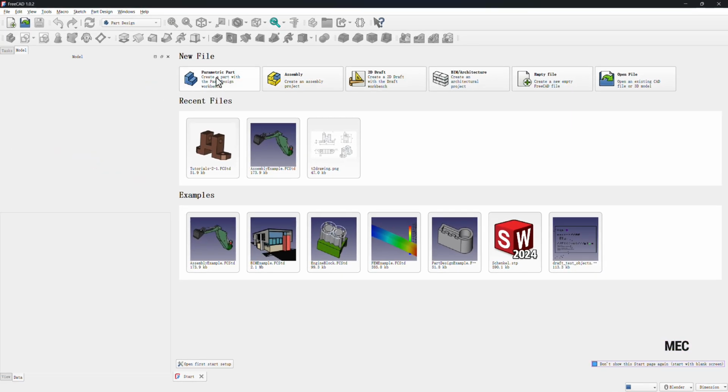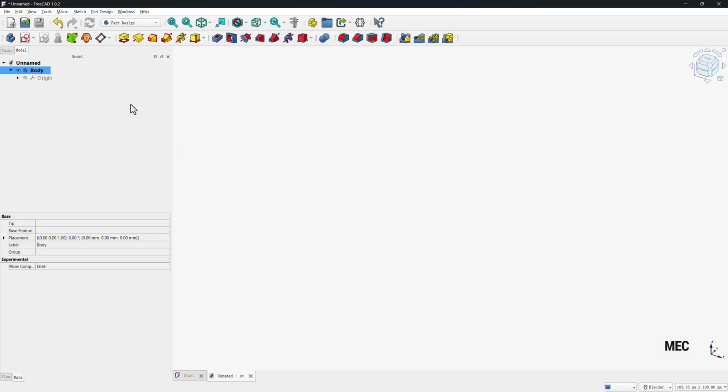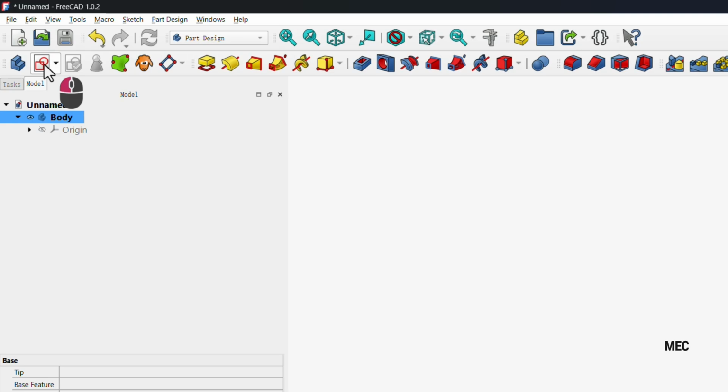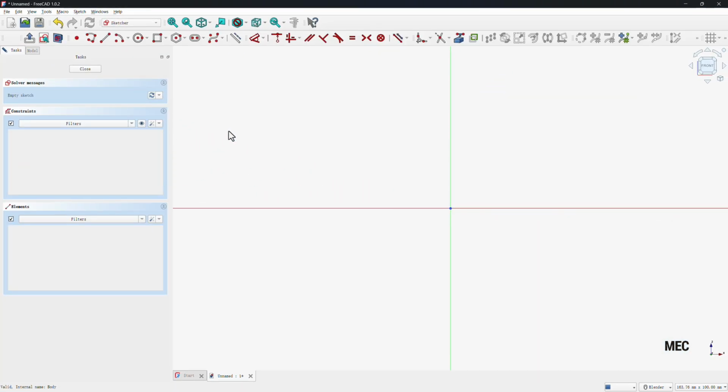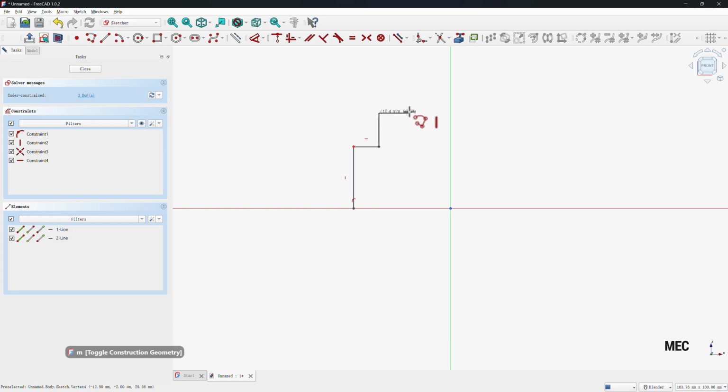Okay, let's get started. Create a new part, and then create a new sketch and select the XZ plane. And then draw a polyline. We can draw the horizontal and the vertical line when it shows the constraint. And we also can press the M key to make the next line perpendicular.